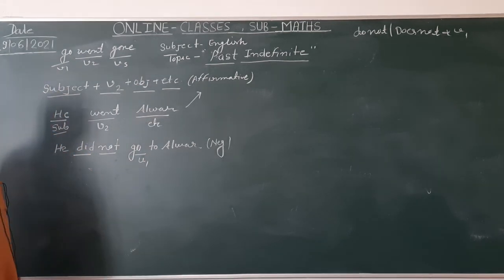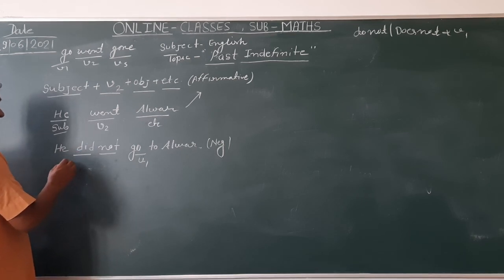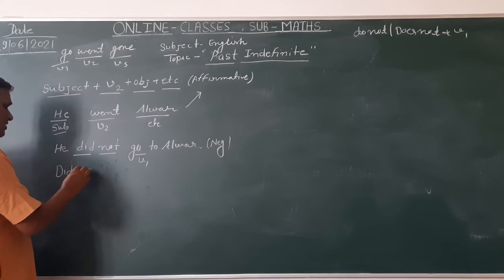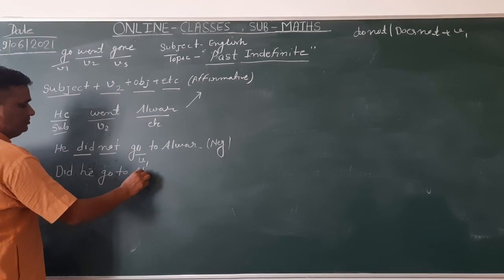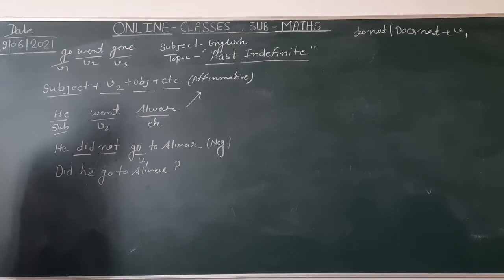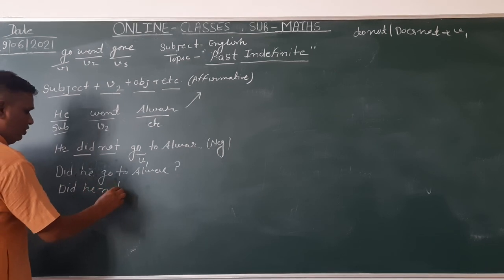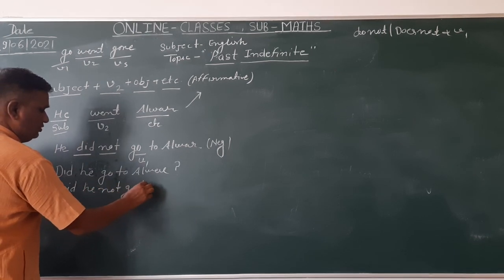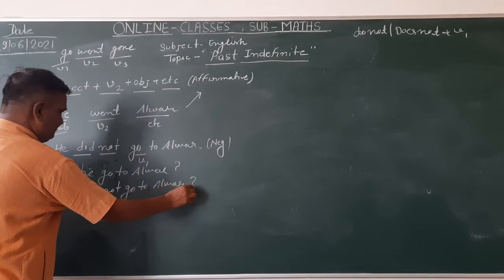Now we make an interrogative sentence. What we do: did starts, the helping verb goes first. Did he go to Alwar? Did he not go to Alwar?